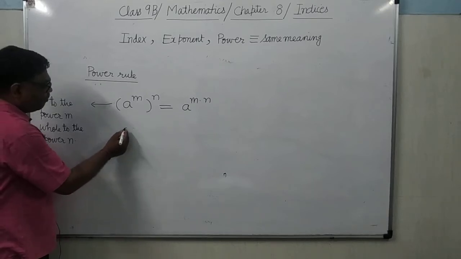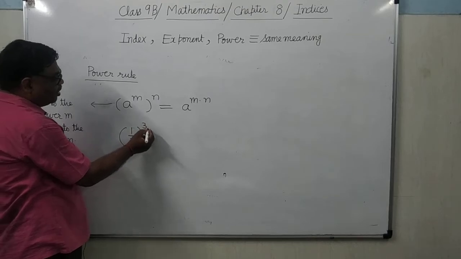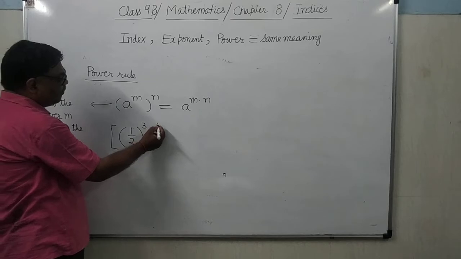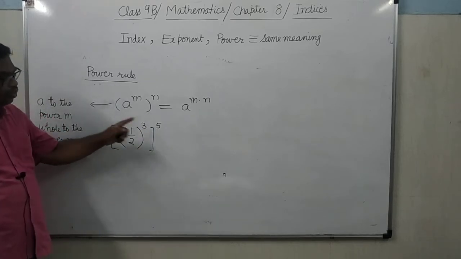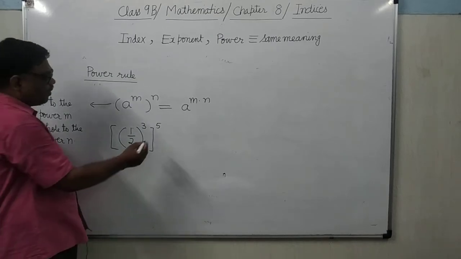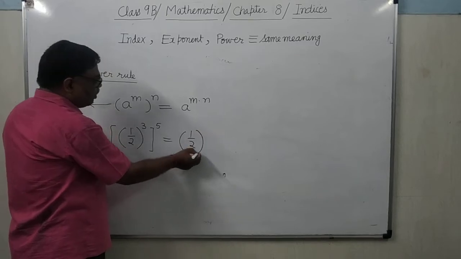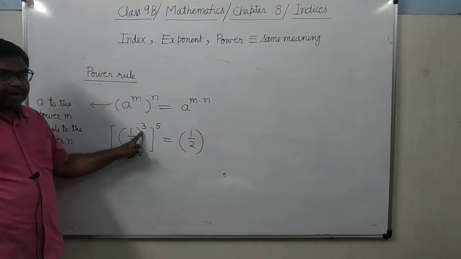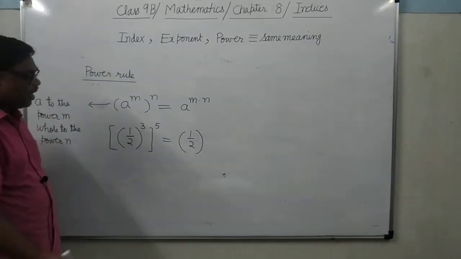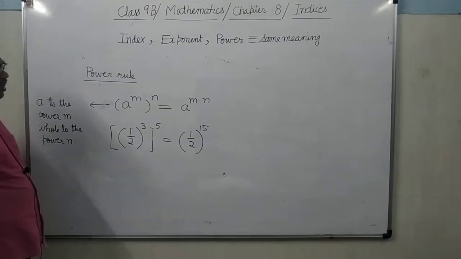So see here, 1 by 2 whole to the power 3, then whole to the power 5. What will happen? Powers will multiply. What are the powers here? Here power is 3, this power is 5. When the powers will multiply, it will be 15. It's clear?